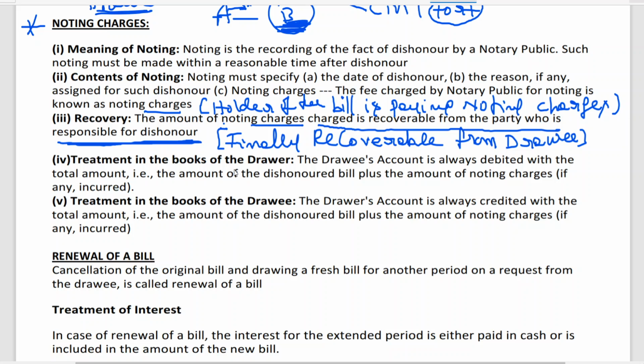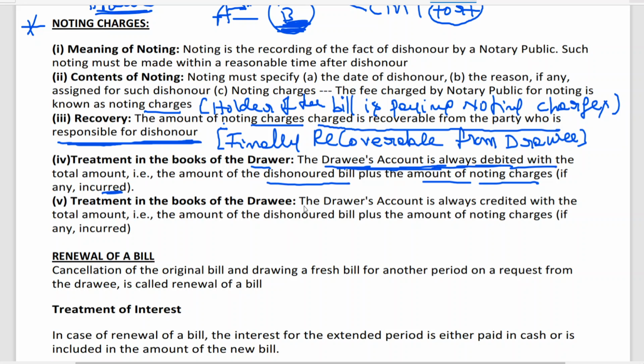See, treatment in the books of drawer. The drawee's account is always debited with the total amount: the amount of dishonored bill plus the amount of noting charges, if any, incurred. So, in the books of drawer, which account will be debited, my dear friends? Drawee account will be debited. In the books of drawee, because you will be asked in the examination problem, noting charges: option A, expense to drawer or expense to drawee.